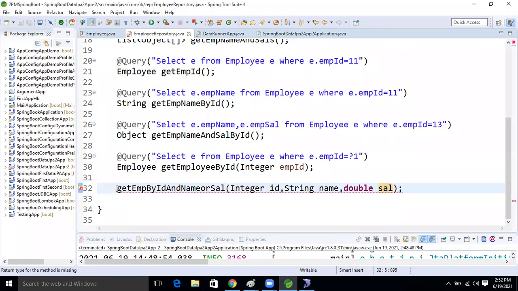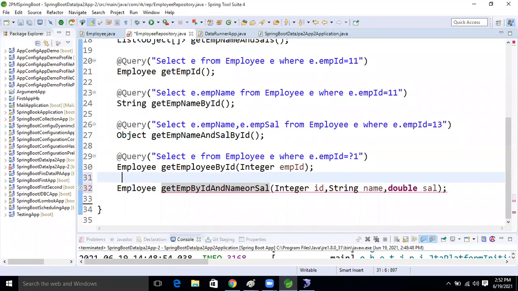It will return an Employee object. For that, what is the query now? At the rate Query. Inside that, the query is: select E from Employee